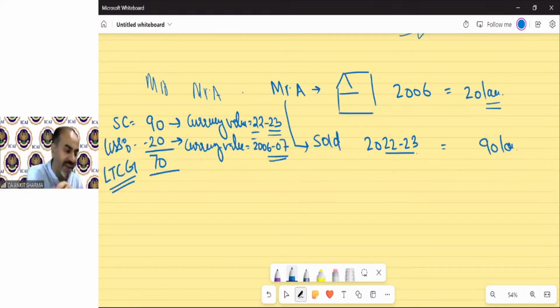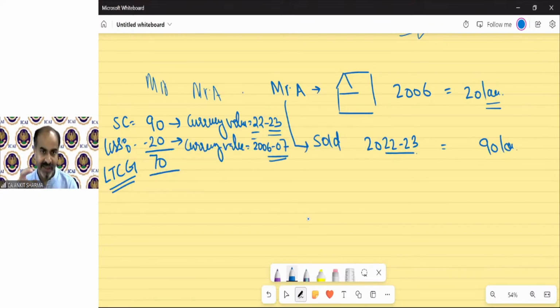So only in the case of capital gain does it happen that we are taking values where the currency value is for two different years. That is a problem.